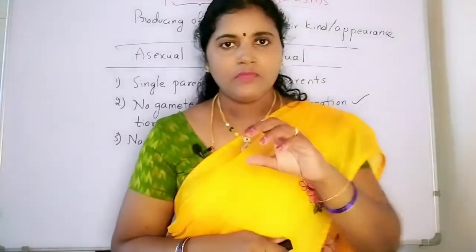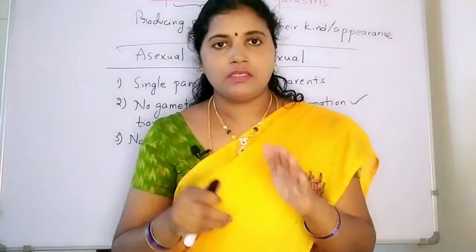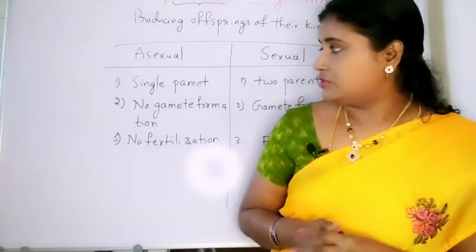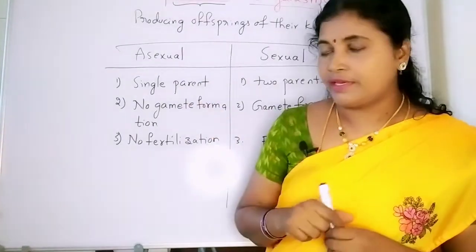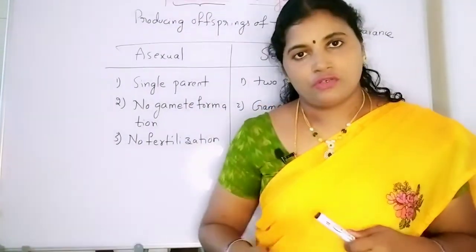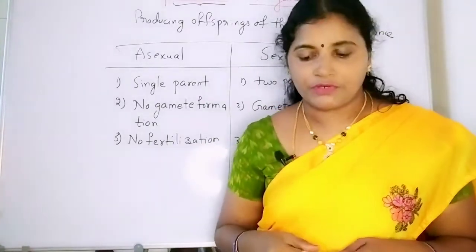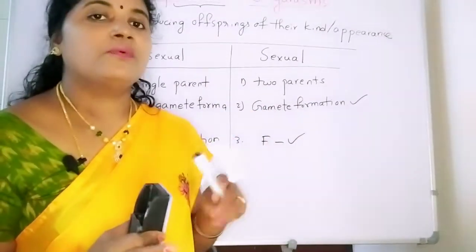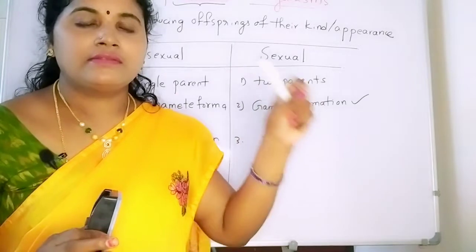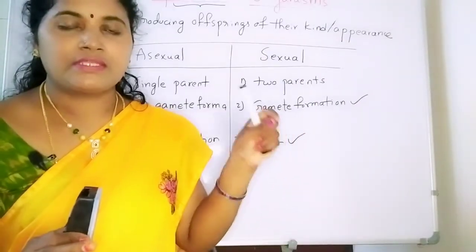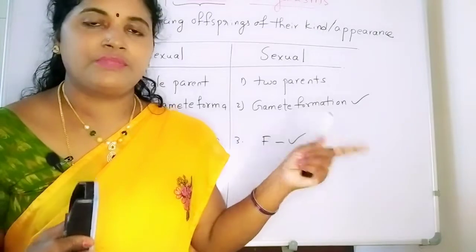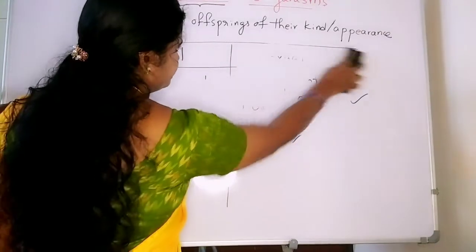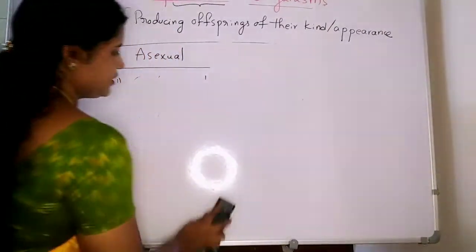This asexual reproduction we see not only in animals, even in plants also. Asexual reproduction means, just know what I said, a single parent: from a single parent the new organisms are going to be produced. How asexual reproduction takes place, we'll see one by one. It takes place with the help of special structures. Special asexual reproductive structures are present in the organisms, and with their help they are able to reproduce. First we'll see asexual reproduction, next we'll see sexual reproduction.